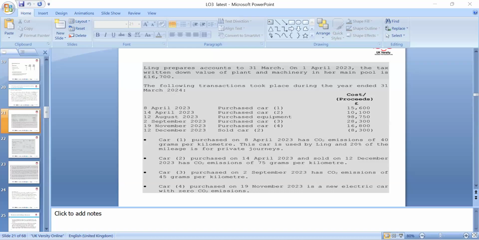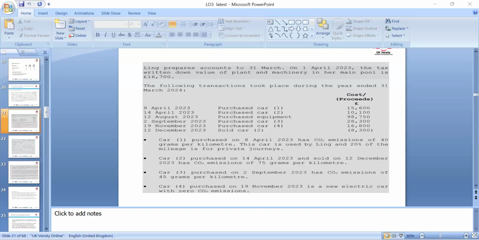Let's look at this particular example. Year ending on the 31st March, and we can look at the writing down allowance: how much was the previous main pool assets, 16,700.